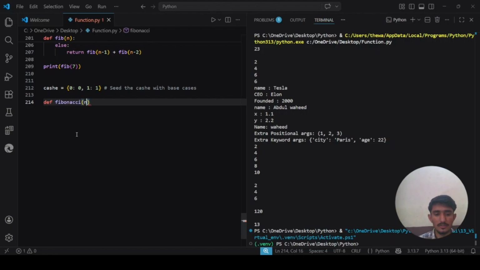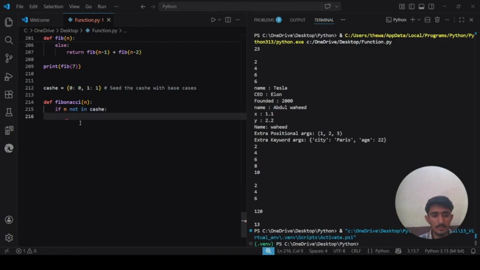Now let me define a Fibonacci function, which takes n as a parameter. After that, if n is not in cache, update the value: cache n is equal to Fibonacci n minus 1 plus Fibonacci n minus 2.